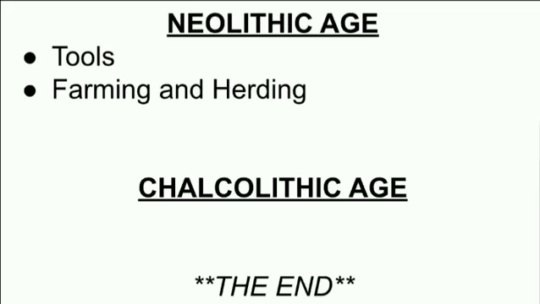And the last age is what? Chalcolithic age. Now this age is described as the Copper Stone Age. Chalco means copper and lithic means stone. So copper and stone age. It is called what? Chalcolithic age, and the period is 4000 to 2000. Copper was the first metal used by human beings. Remember this.